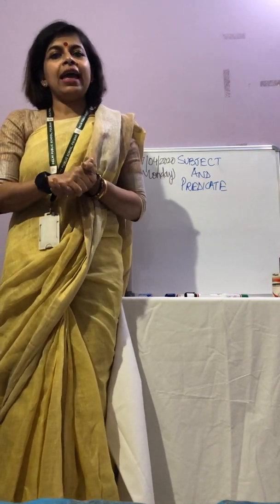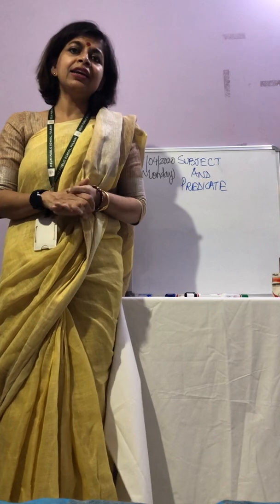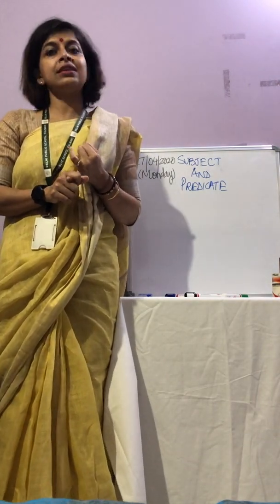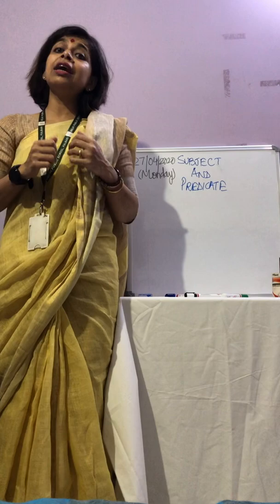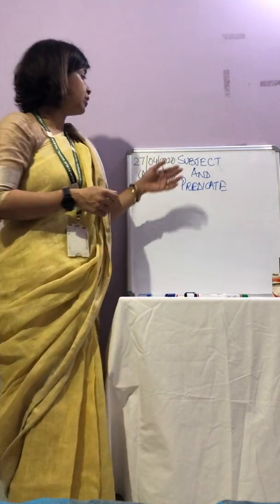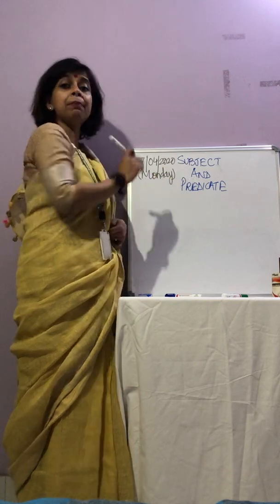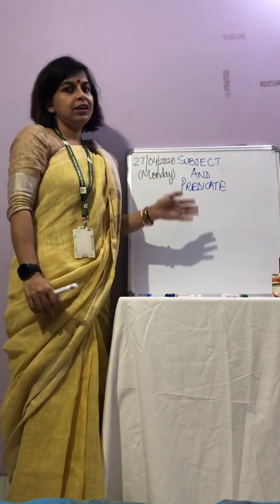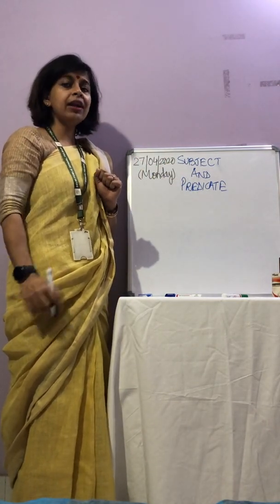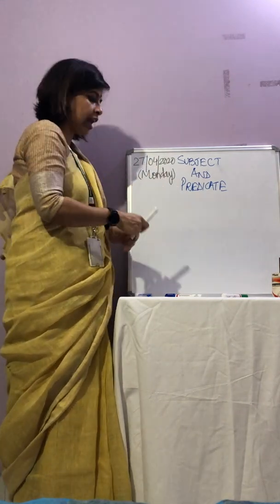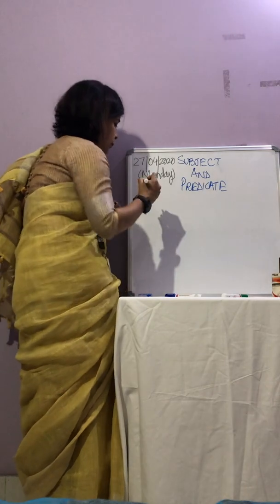Now children, as today is a Monday, as per schedule, we have our grammar class. Previously we finished sentences and types of sentences. So today, as you can see on the board, we are going to begin with subject and predicate. That is the topic for the day. Before I elaborate on this, I want you to read this, okay?